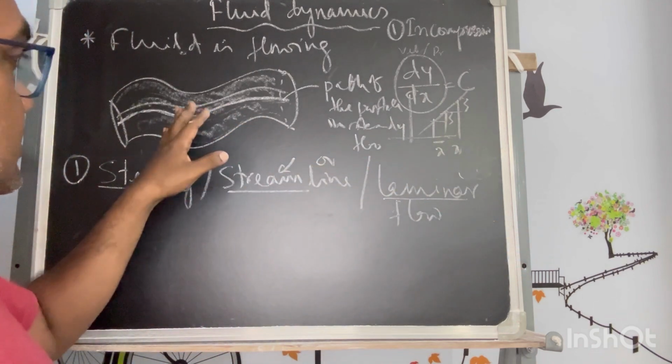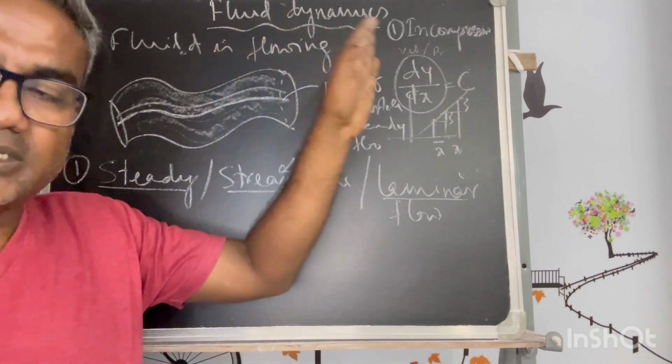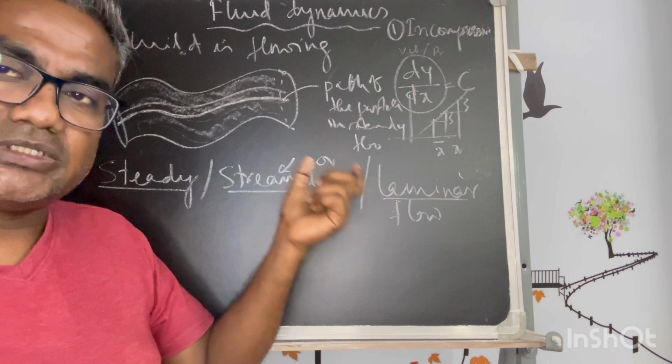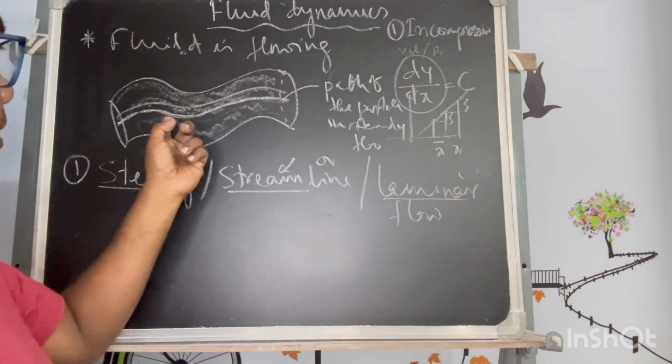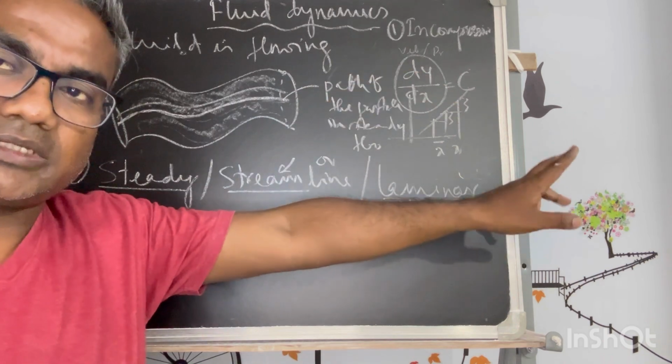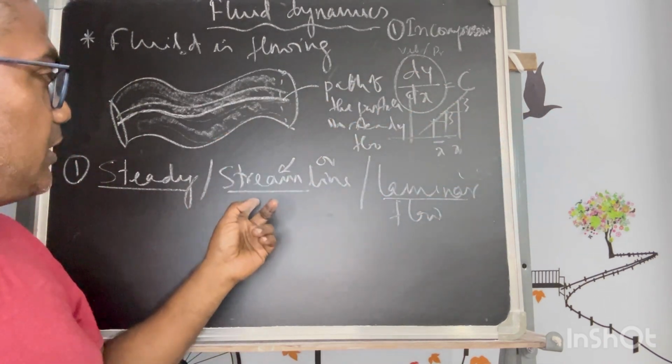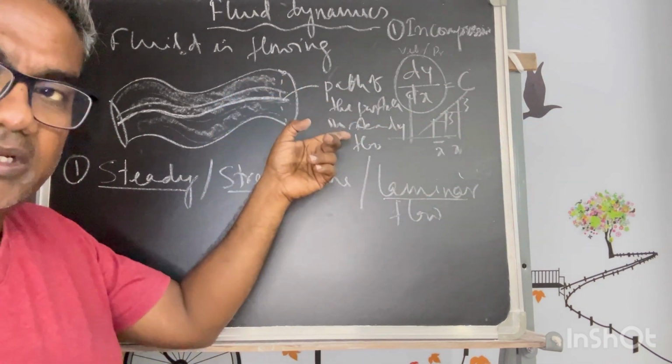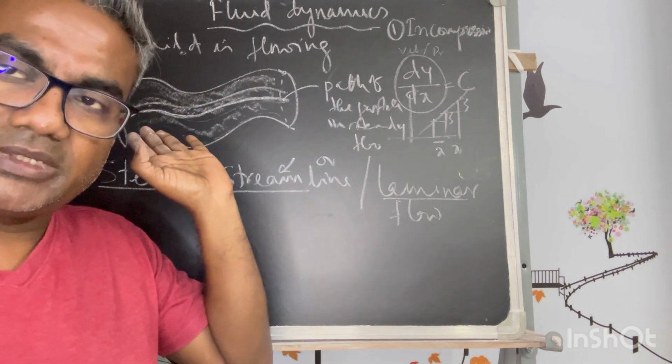So unless there is a flow parameter, that means any restriction, anything which is governing to change its path, it will move in the same path continuously. So the streamline will be maintained till it is not being restricted by anything.